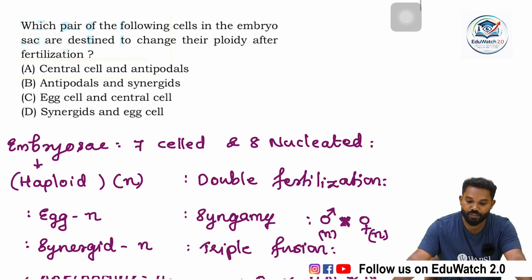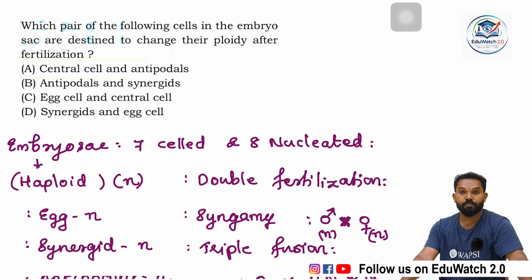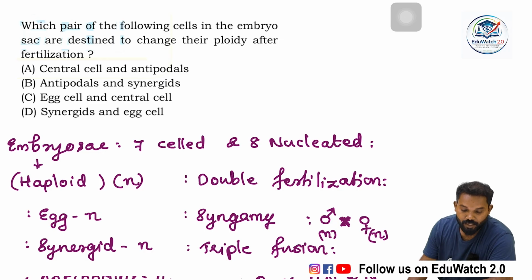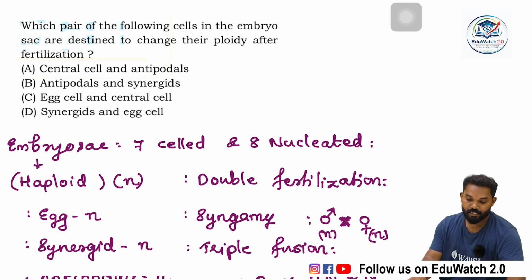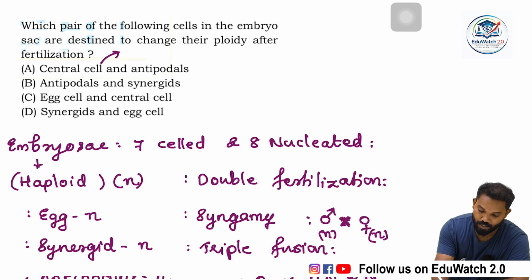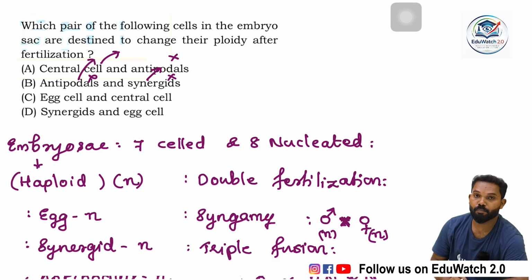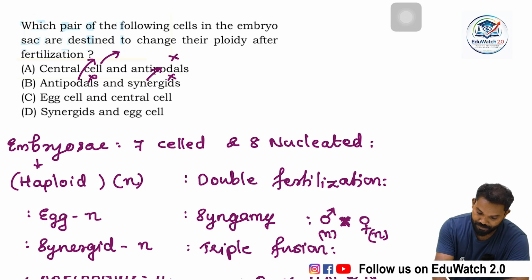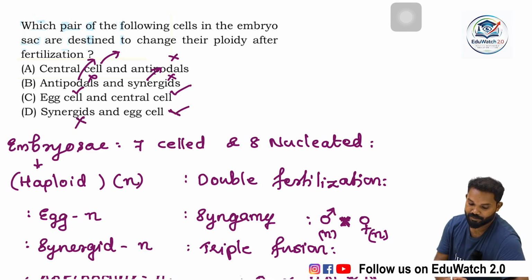So our question is, which pair of the following cells in the embryo sac are destined to change their ploidy after fertilization? Central cells change their ploidy, but antipodals do not. Antipodals and synergids do not change their ploidy. Egg cells change their ploidy, central cells change their ploidy. Synergids and egg cells: egg cells change their ploidy, but synergids do not.